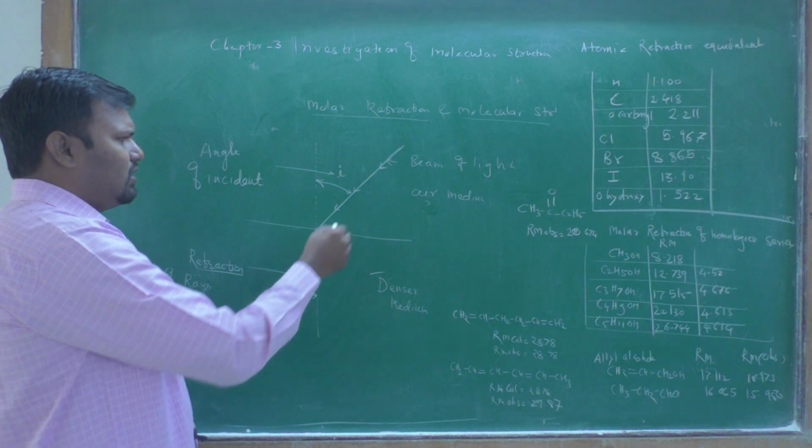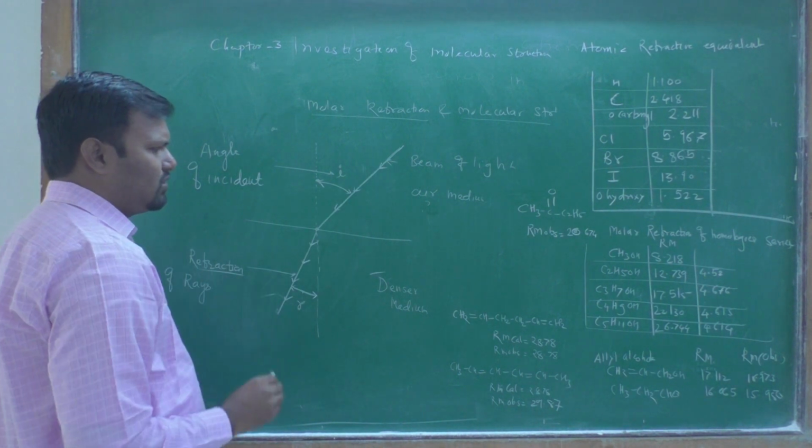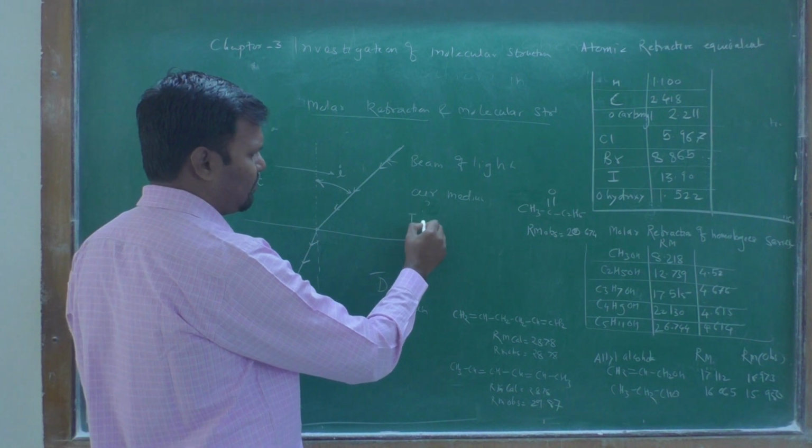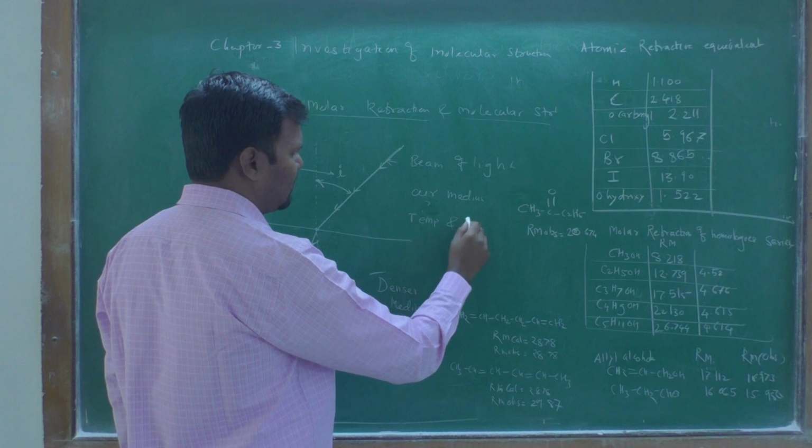In this case, the refraction depends upon temperature and wavelength, that is lambda.